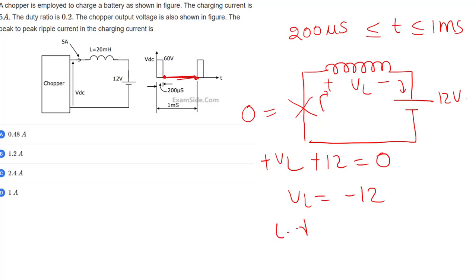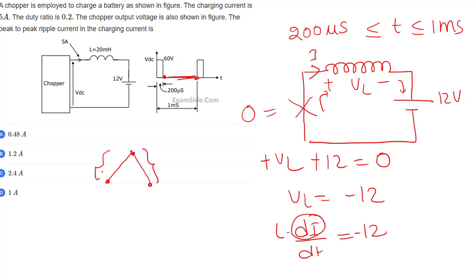What I can write is L into dI by dt. dI is the change in current, and change in current means ripple.